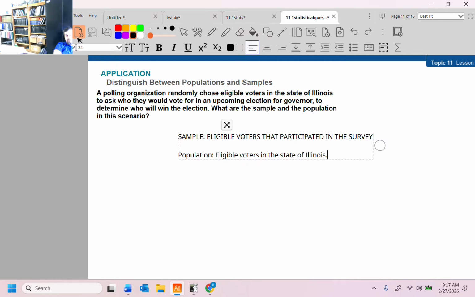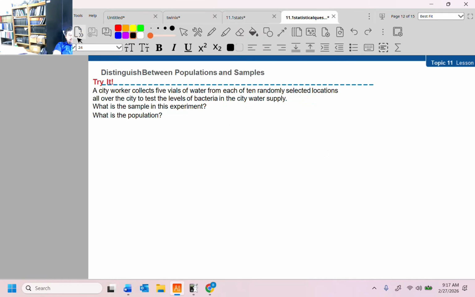Easy peasy, lemon squeezy. All right, a city worker collects 5 vials of water from each of 10 randomly selected locations all over the city to test the level of bacteria in the city water supply. What is the sample? Well, his sample is simply the vials, nothing more. What is the population?